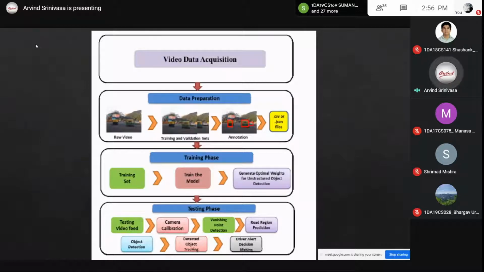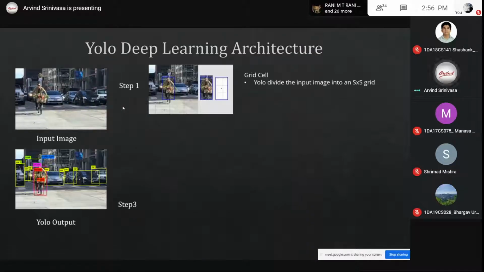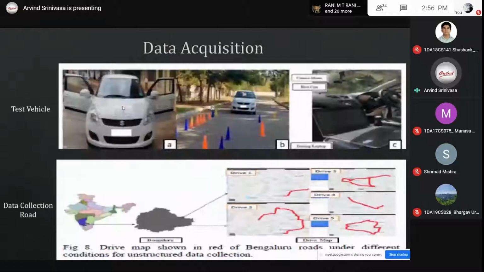Again, the pipeline remains the same, where we went onto the Bangalore roads with a mobile and captured the data. This was my car, where we put a camera and a laptop and drove around different places in Bangalore, collecting data at different time frames.